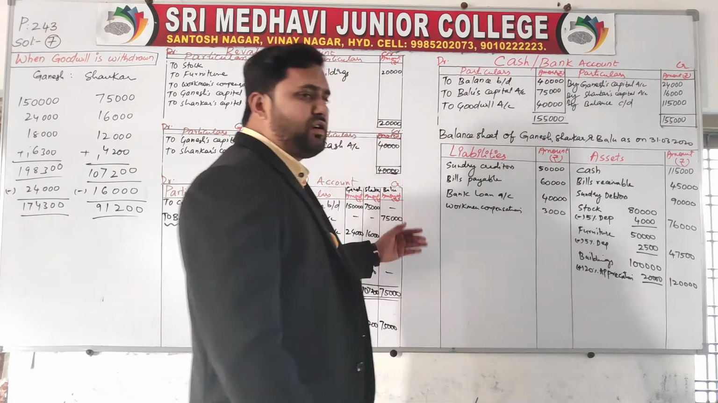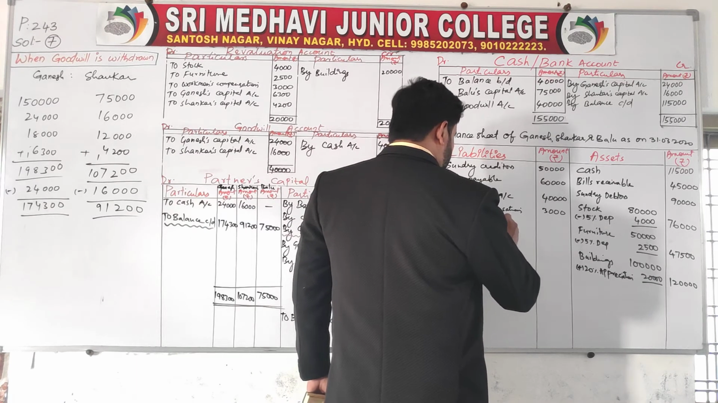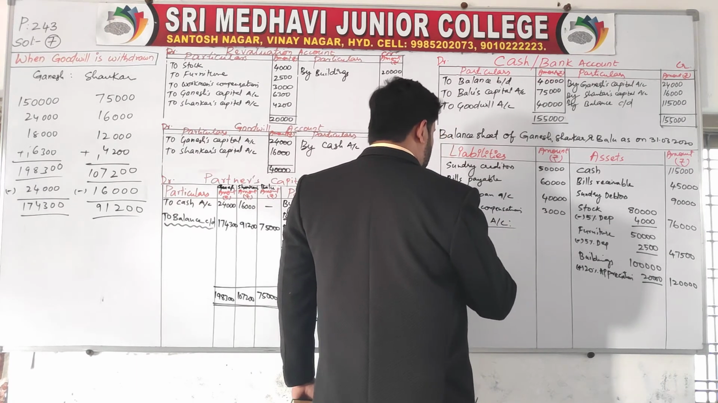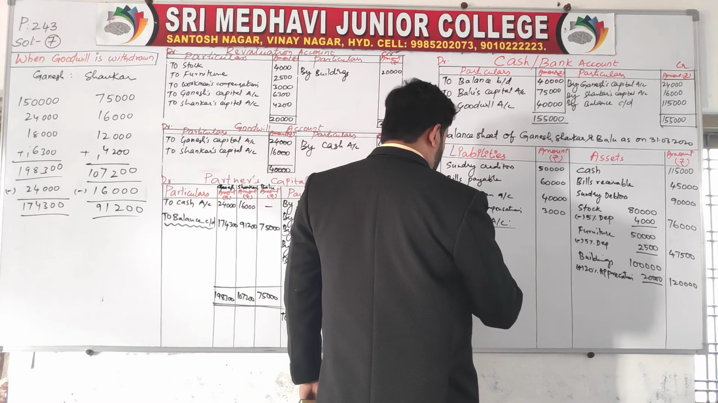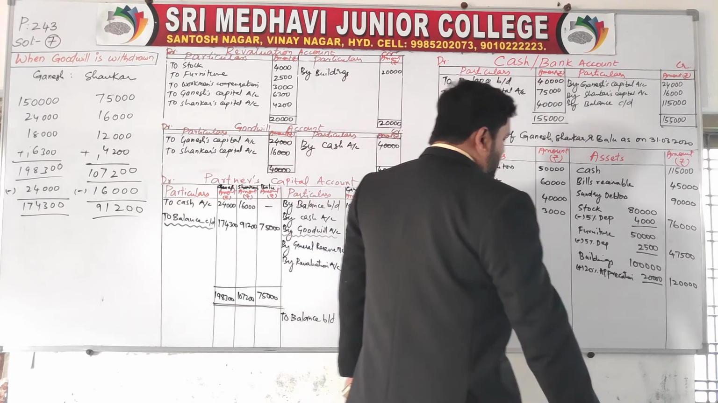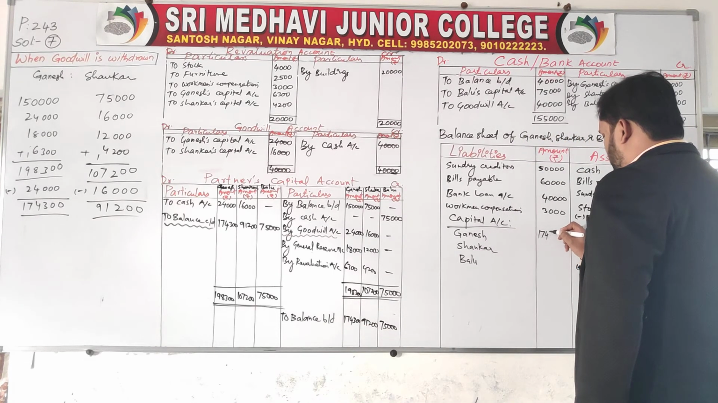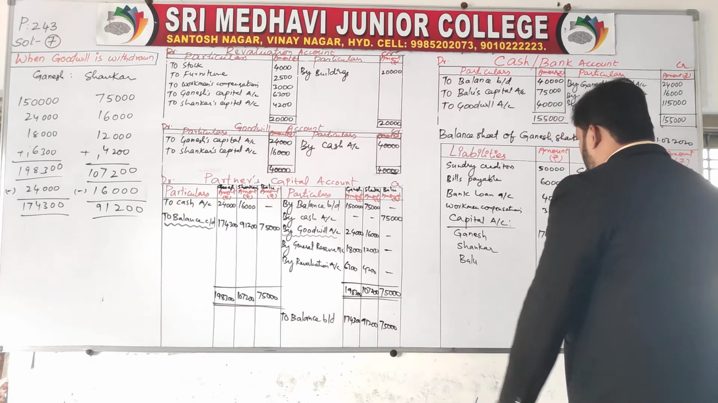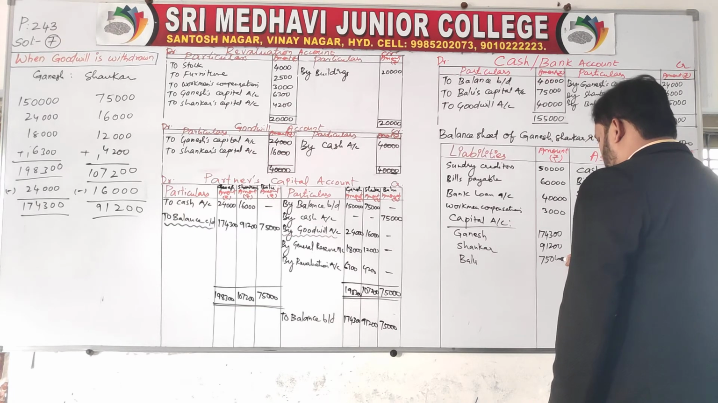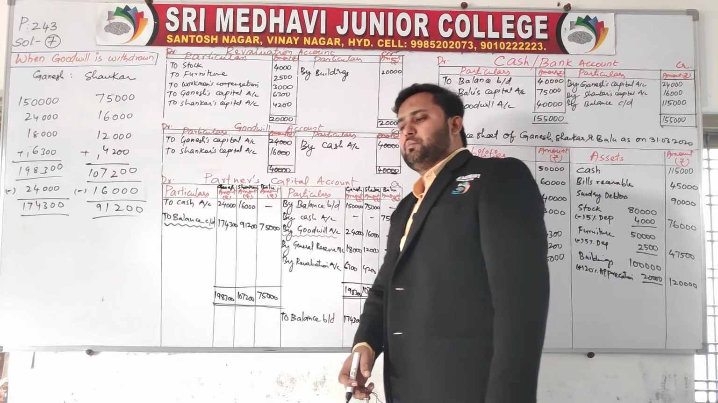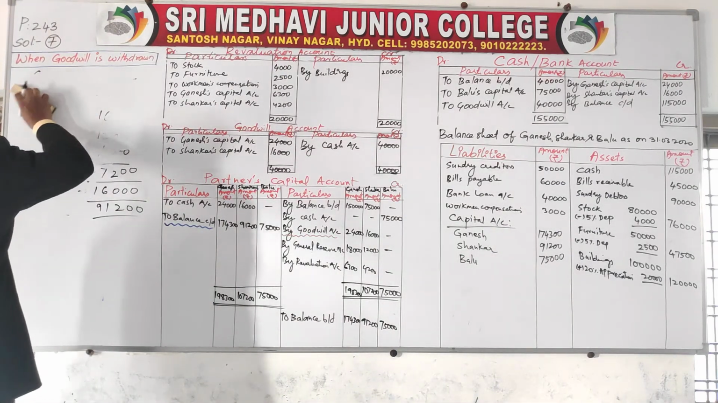Now assets are completed. Now complete the liabilities and go for totaling of both sides. Capital account: Ganesh, Shankar, Balu. How much capital do you have to write? 1,74,300, 91,200 and 75,000. So the liabilities are completed and the assets are completed. Now go for the total of both assets and liabilities.